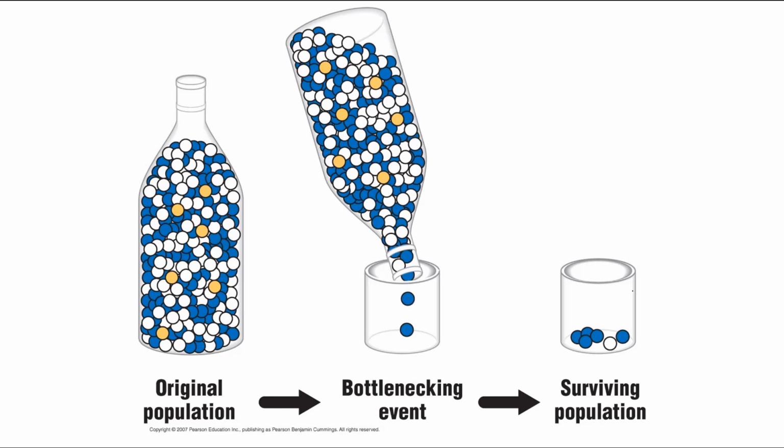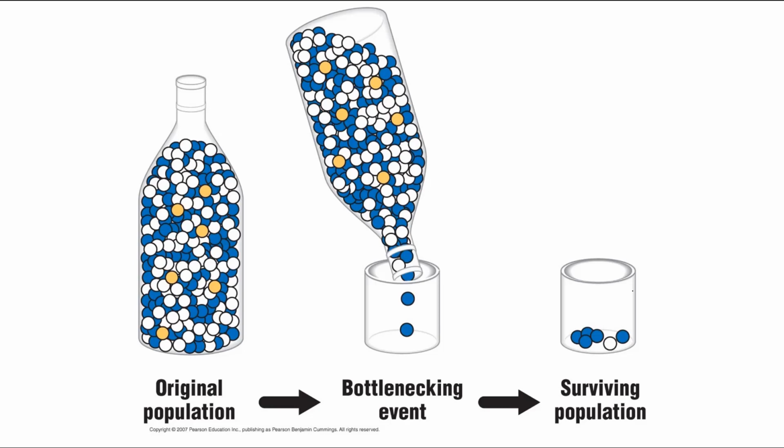Assume that all the marbles in this bottle represent a population. And we can see that there are blue marbles and white marbles in about equal amounts, and then just a scattering of yellow marbles in that population. Something happens, most of this population is going to die. A handful of members will survive. So we'll say, okay, the first 6 marbles that are poured out of this bottle, that is our surviving population. And we see by chance, pouring out those first 6 marbles, 5 of them are blue, 1 of them is white, and none of them are yellow.